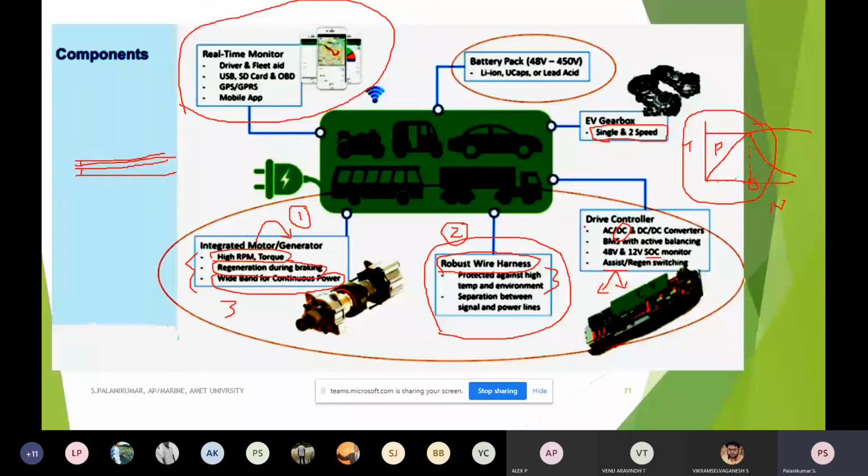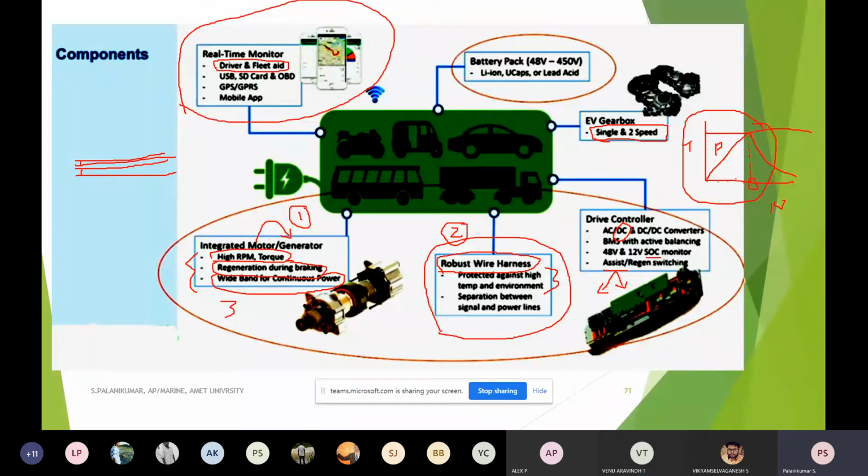What is the present charging position? What is the present speed at which the vehicle is moving? That is very important. It has to give driver and fleet aid: what is the speed, and what is the state of charge of the battery?